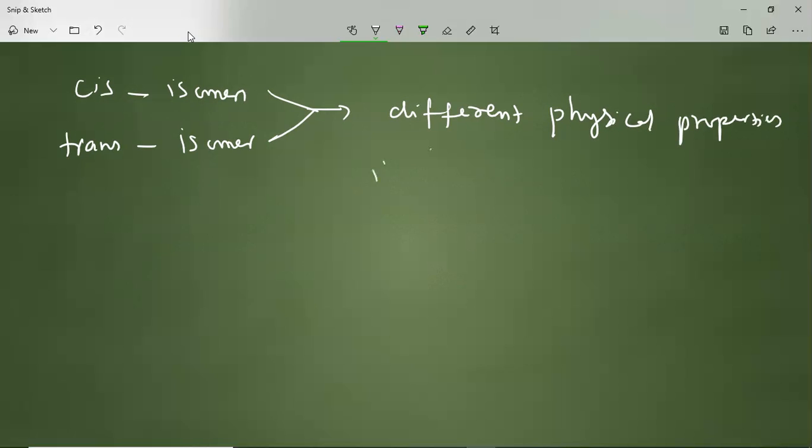Their boiling points are different, and their dipole moment mu values are different. That's why we call them different.